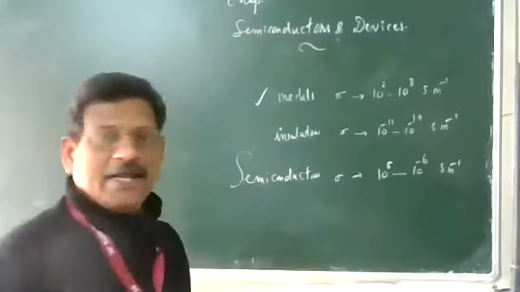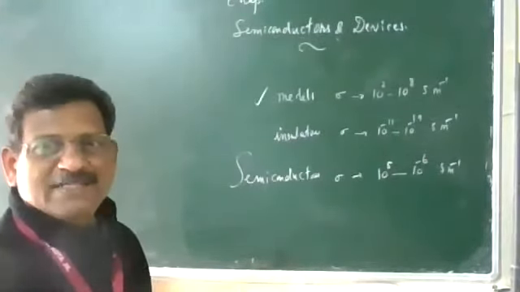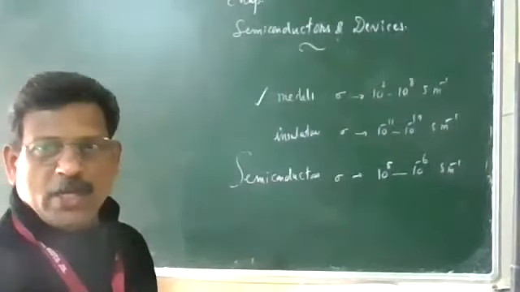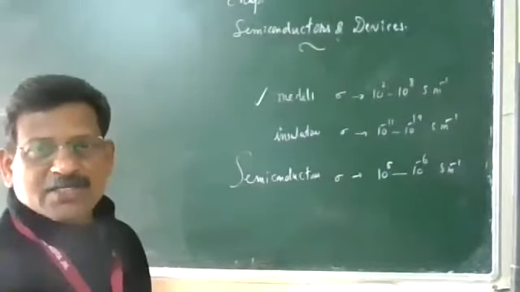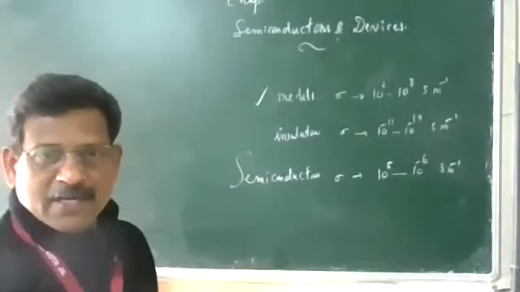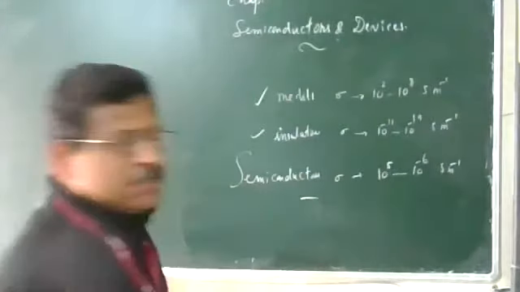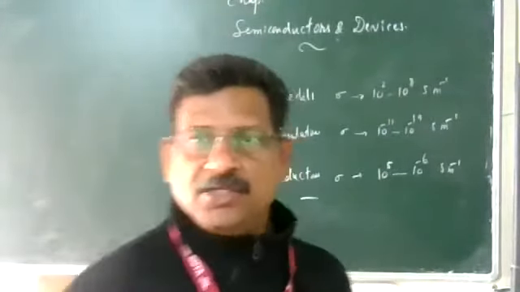Metals, high conductivity. We can remember the value 10 squared to 10 to the power 8 per centimeter. Insulators, very low conductivity, of the order of 10 to the power minus 11 to minus 19. Semiconductor, the conductivity lies in between these. They are called semiconductors. You can remember the range, it's good.